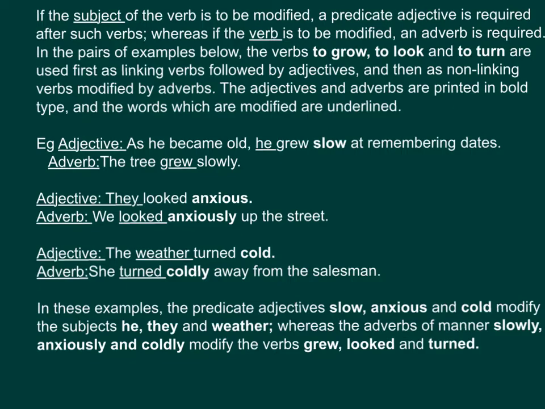In these examples, the predicate adjectives slow, anxious, and cold modify the subjects he, they, and weather, whereas the adverbs of manner slowly, anxiously, and coldly modify the verbs grew, looked, and turned.